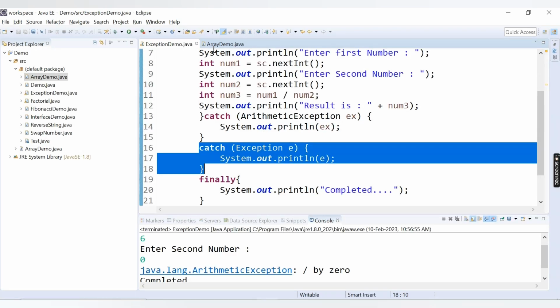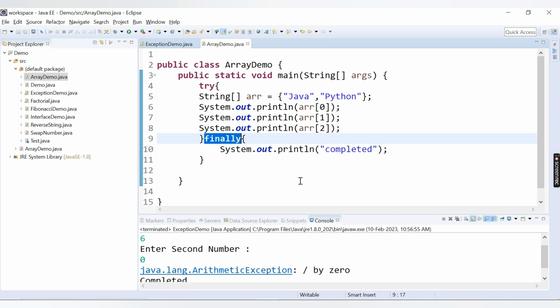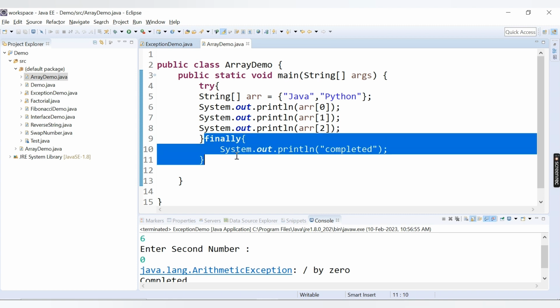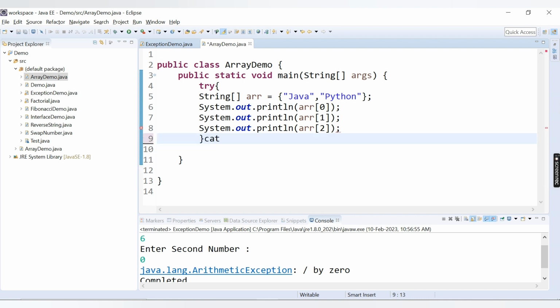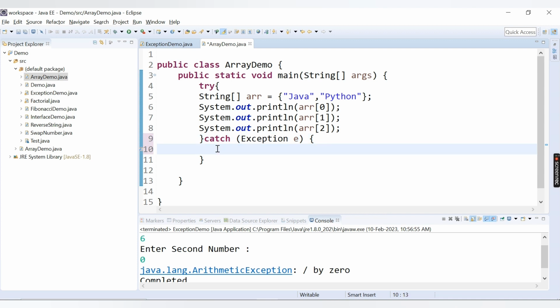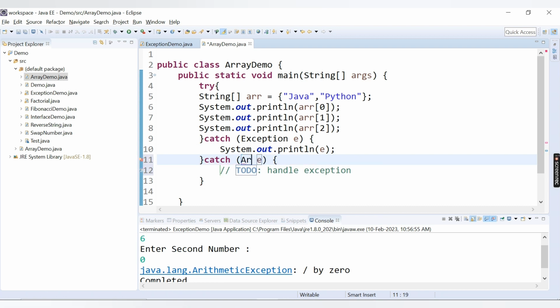Now let's see a similar thing in our second example, which is our array index exception. Let's say I remove this finally block here and write the catch. If you write the Exception first with a sysout e, and I introduce another catch block here which will say ArithmeticException ex, you can give any name here, and we print ex.